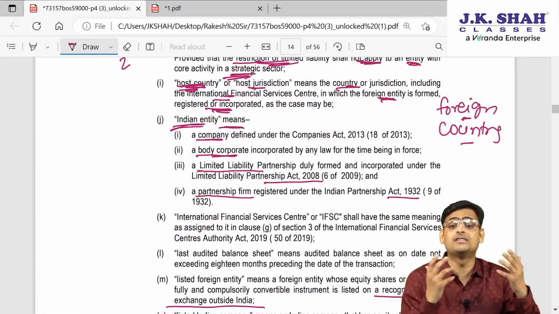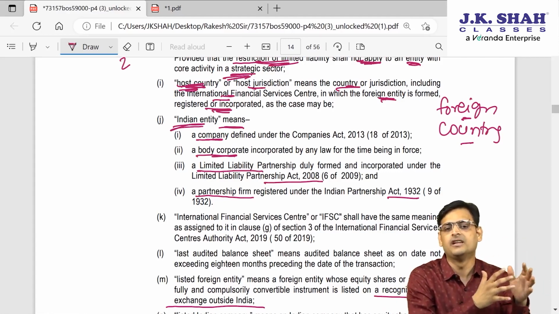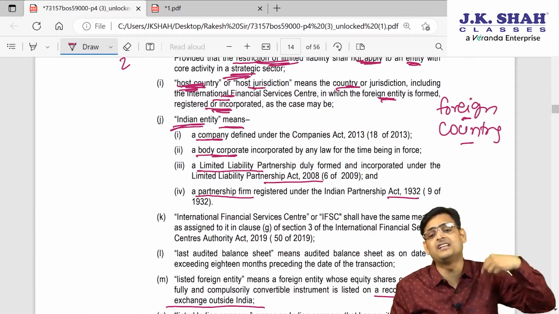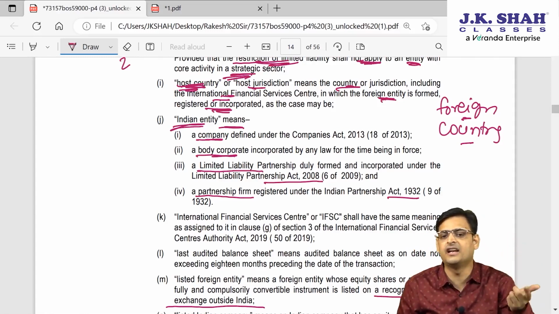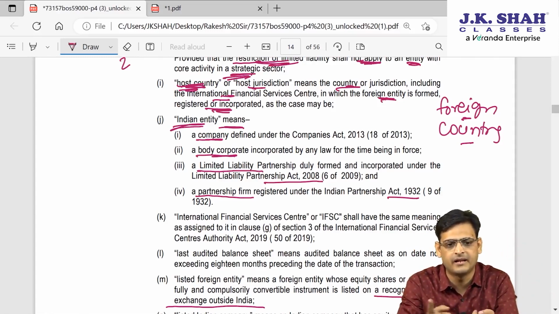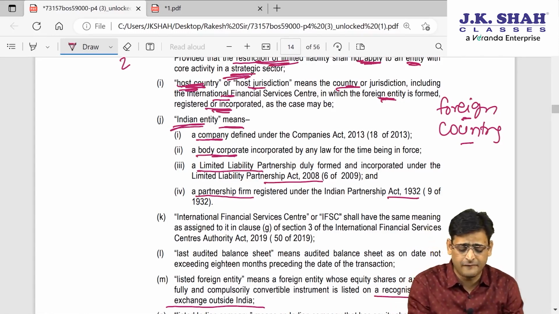And then I told you who is making all these investments. An Indian person is making them. Here they are saying Indian entity, and whenever they use Indian entity as making investment outside India by way of ODI, OPI, you have to read Indian entity as Indian company, Indian body corporate, Indian LLP, Indian partnership firm. Is this clear? Then again and again they have used IFSC.